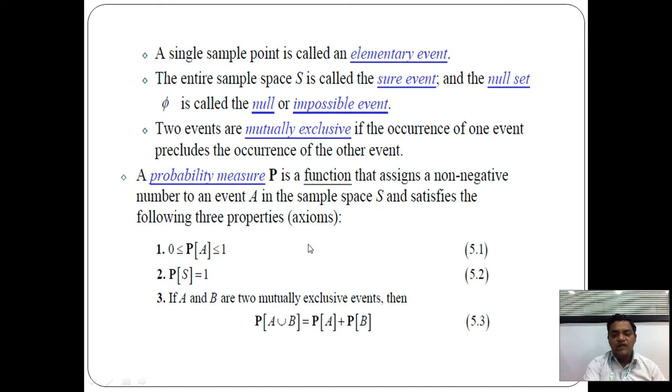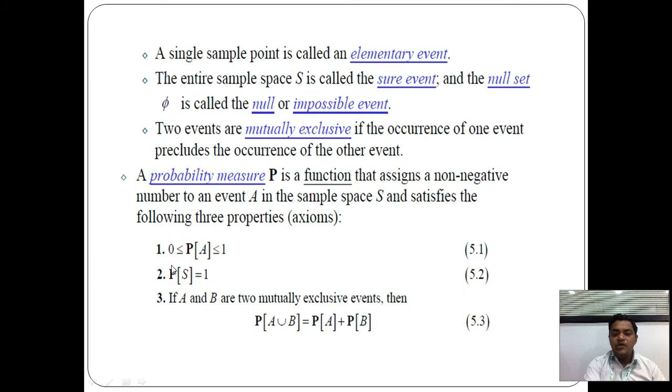The probability of A should be between 0 and 1, meaning it is bounded between 0 and 1.